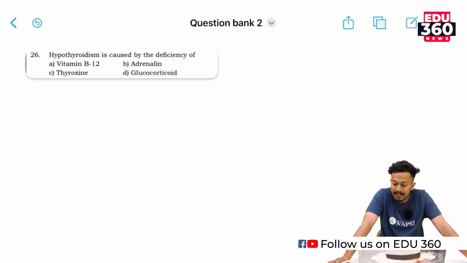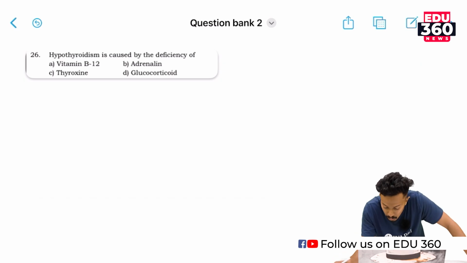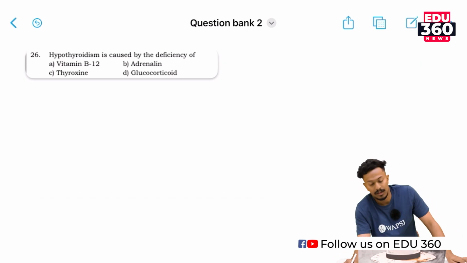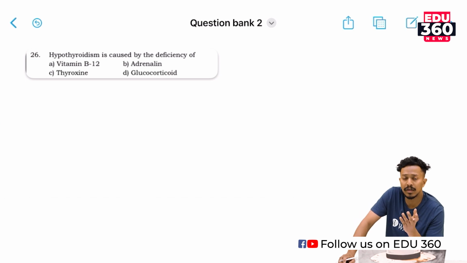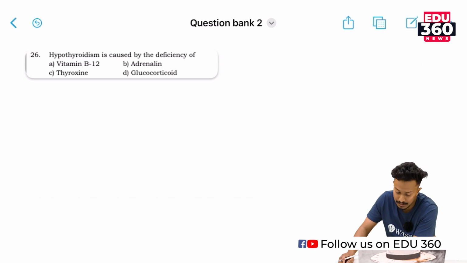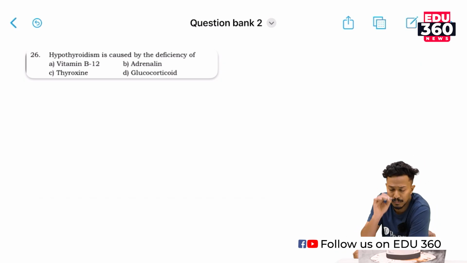Hypothyroidism is caused by the deficiency of which of these? Vitamin B12, adrenaline, thyroxine, glucocorticoid, right? It is a deficiency of a hormone which is produced by the thyroid gland. Here the only hormone that is produced by the thyroid is thyroxine, right?